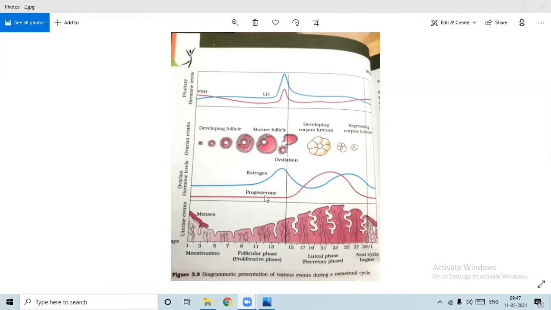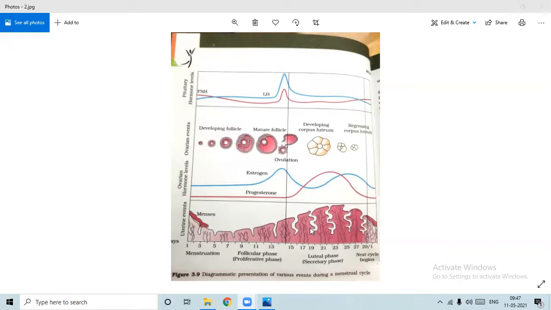What are those? Estrogen and progesterone. Then under the control of this estrogen and progesterone, certain changes take place in the uterus. So these are the uterine events. Here are the marked uterine events. What are those uterine events? Menstruation, follicular phase, luteal phase, and then again the menstruation phase. All these are the uterine events. Now let me start with that.